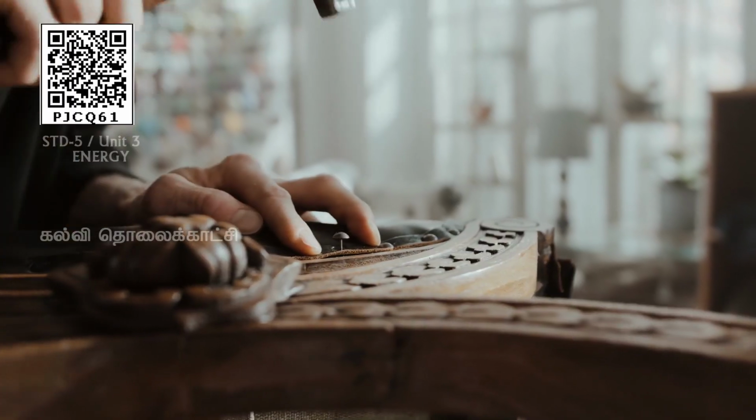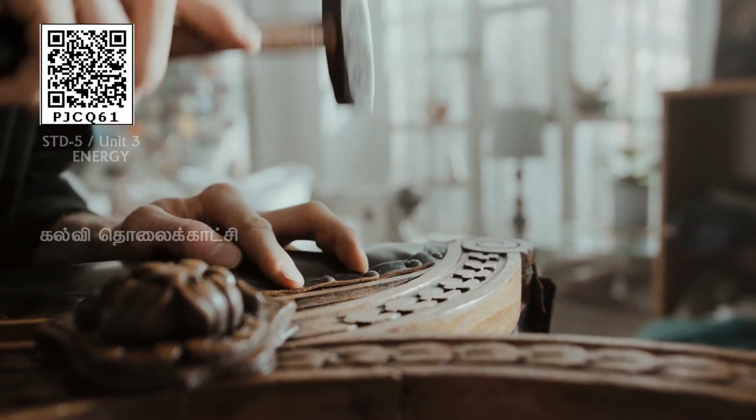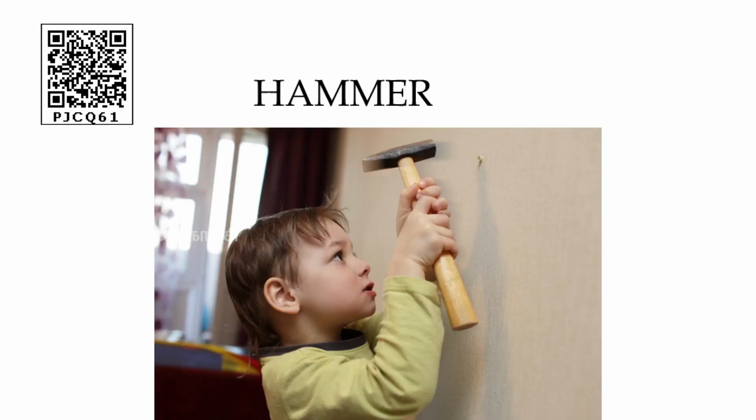Yes. So next one, you have seen a hammer. The hammer has some potential energy. When it is converted into kinetic energy, that mechanical energy we can use on the nail. So the nail goes inside the wall. Am I right? Yes.